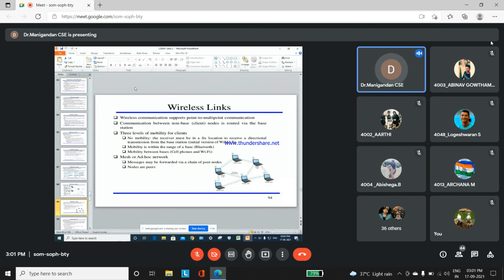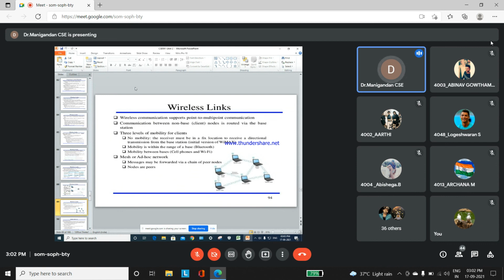Okay, client side in the sense the node which is going to access the particular network or the particular data, that is called mobility. Based upon that, no mobility means it uses the particular tower. With mobility, the location will receive the direction from the base station to the particular location node.